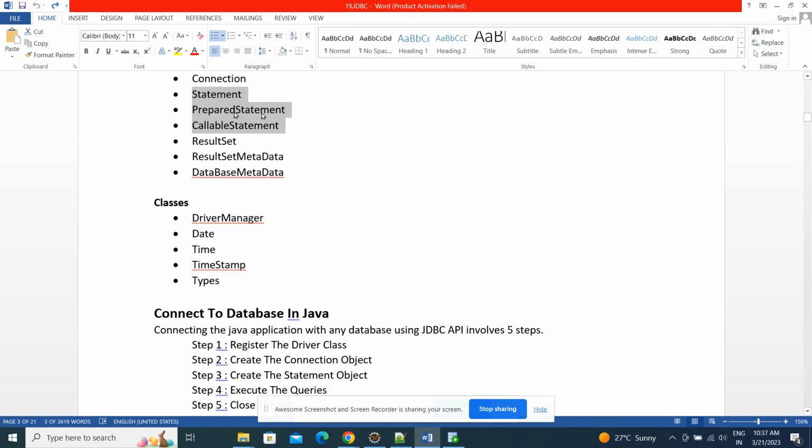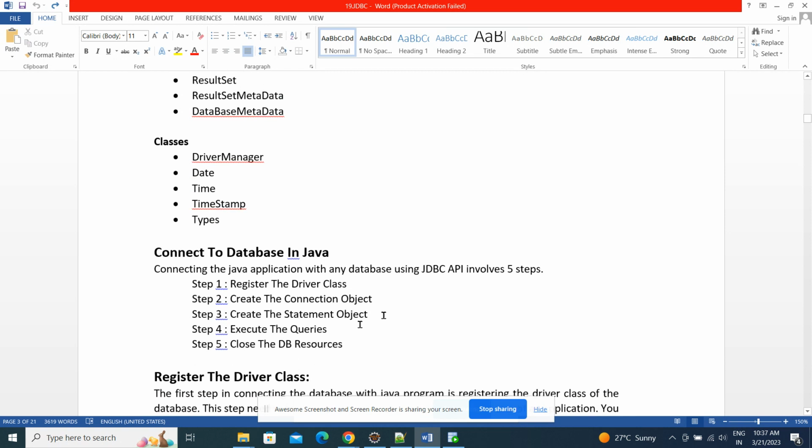Again, we'll see what is the difference between these three: statement, prepared statement and callable statement, and which one we will use in which scenario. We'll see that in the examples. Next, once I have created that, someone has to execute it. On top of the statement, we need to call some methods, that is execute or executeQuery, to perform the appropriate operations.